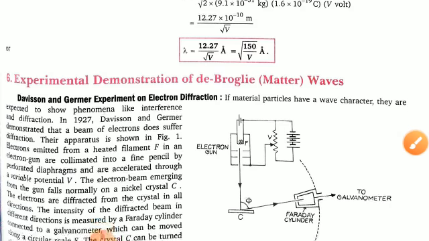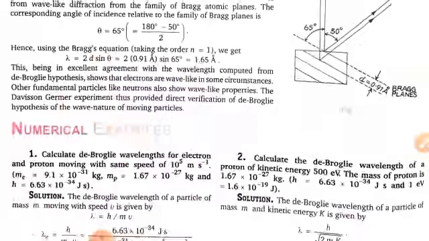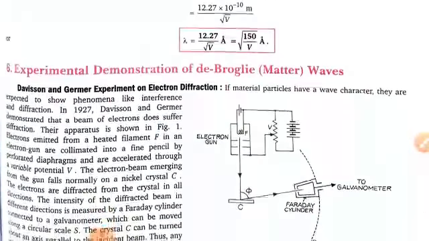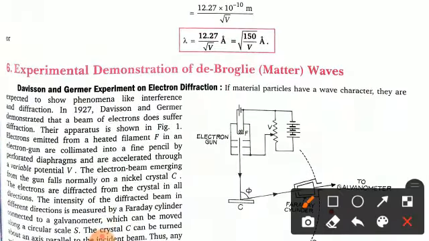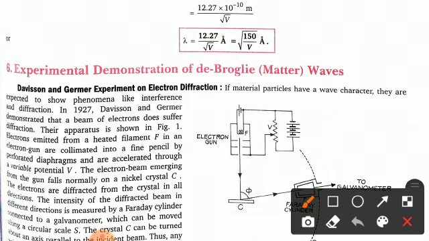Now come to the experimental demonstration of de Broglie matter waves. I am not going into the very deep. So let's have a look. What is the demonstration of de Broglie matter waves? There is a scientist, the Davisson and Germer experiment. You can see here, this is the name of the scientists, Davisson and Germer, experiment on electron diffraction.